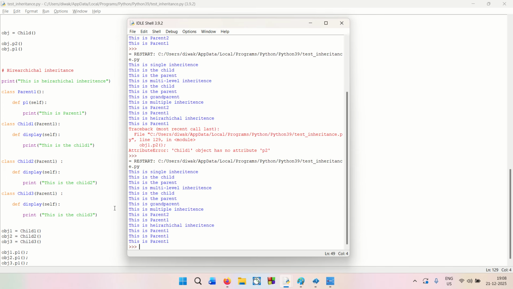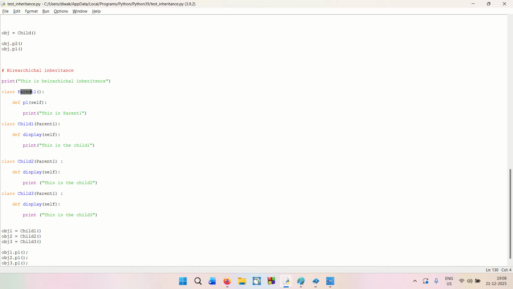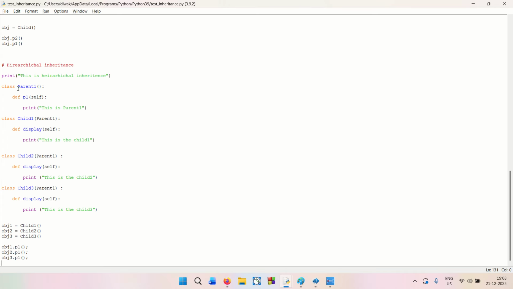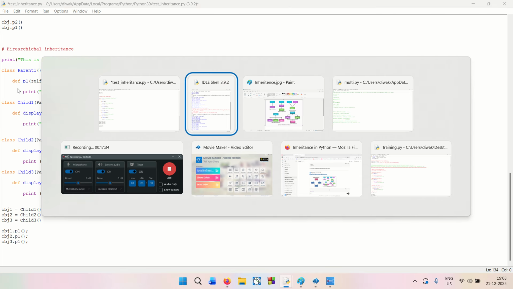Yeah, see, so now from all the three objects, that is child 1, child 2, child 3, all are able to reach their single parent, that is parent 1, and they are able to inherit the parent class, right? So that is all for the hierarchical inheritance. It's a very simple concept. If you have a look, you will find that it's not so difficult in Python.